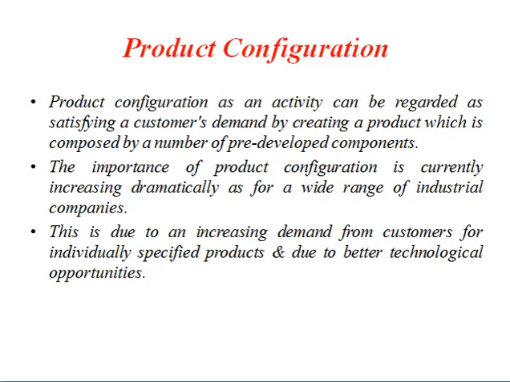Whatever sequence or process you take in the production system or production process, you need to specify it. The configuration you identify is an activity mainly focusing on satisfying a customer's demand.